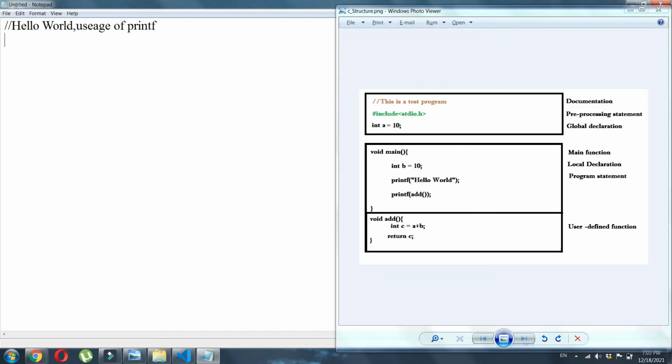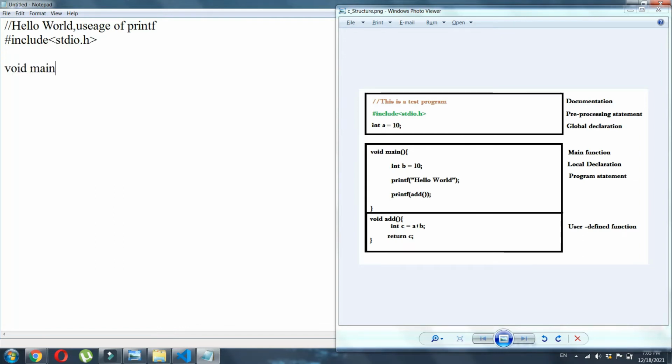Now, going to pre-processing statements, we need to declare that we are going to use a pre-processing directive. So for that, we are going to use hash, and we are giving include so that we would include the library we need. I am going to use stdio, which is standard input output, stdio.h. Then we are going to open the void main.